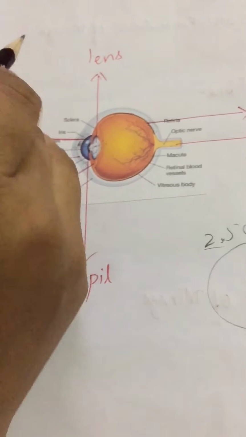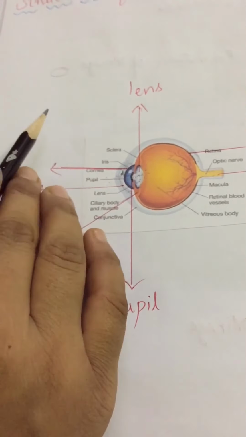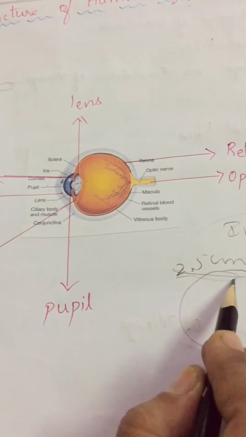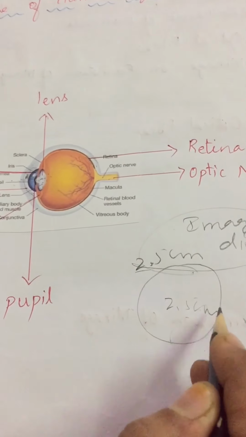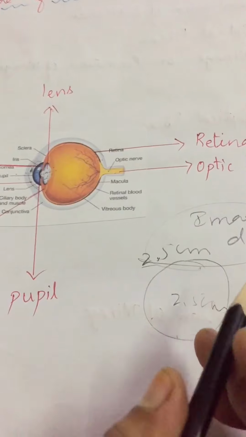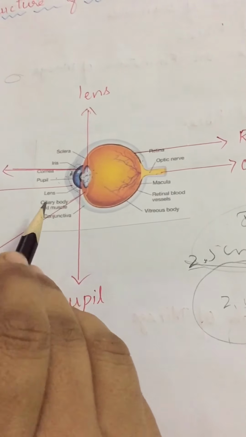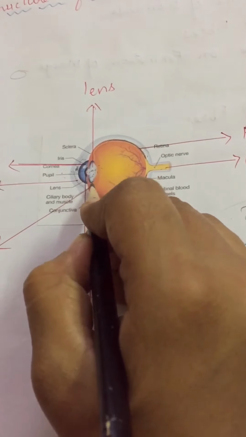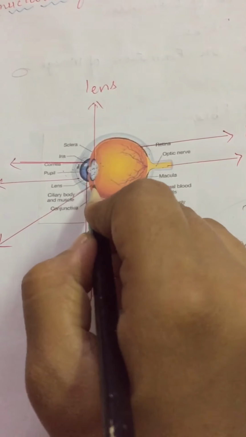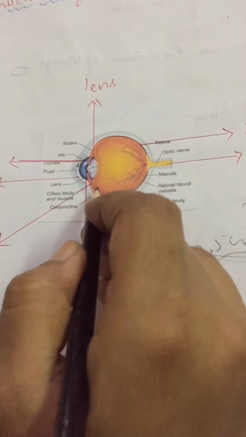That means wherever you keep the object, whether it is near or far, the image distance is fixed. That is nothing but 2.5 centimeter. Clear, children? This distance is fixed. And now you see the ciliary muscles, to which the eye lens is attached. The eye lens is attached here. That is nothing but this, which is called the ciliary muscles.